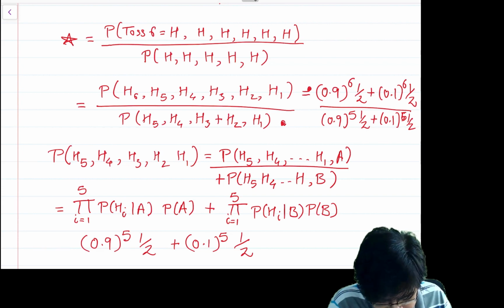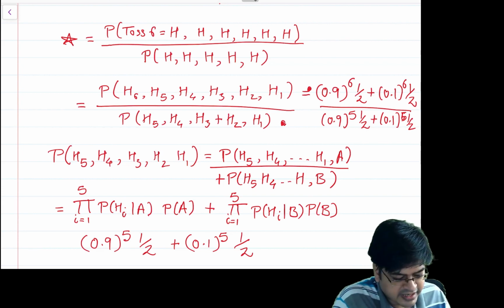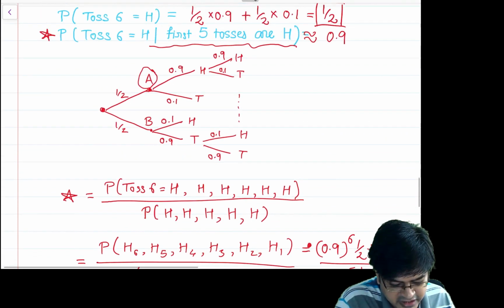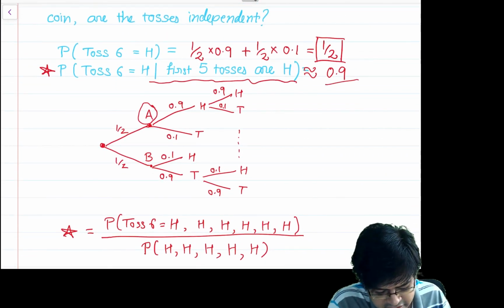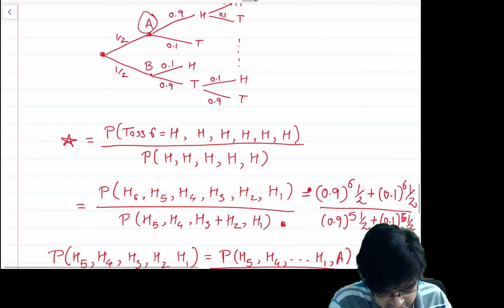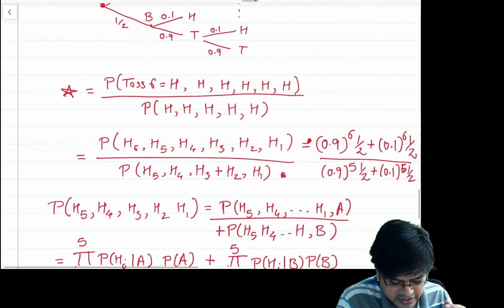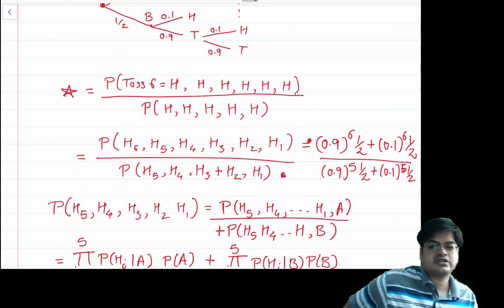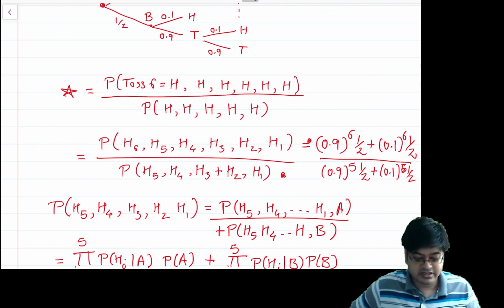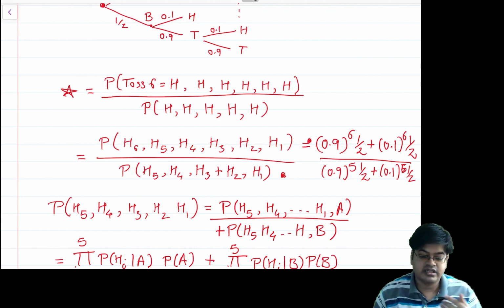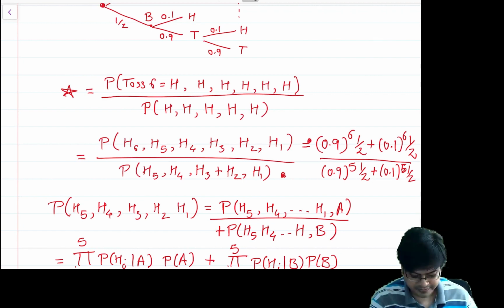So if you can compute this, you will get an answer which is approximately equal to 0.9, a little bit smaller than 0.9 but approximately equal to 0.9. Just compute and verify for yourself. This is an important illustration of how conditioning affects the probabilities.